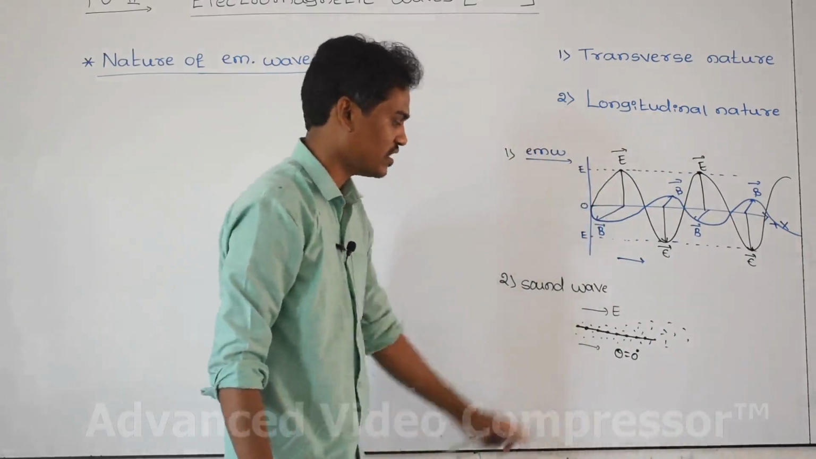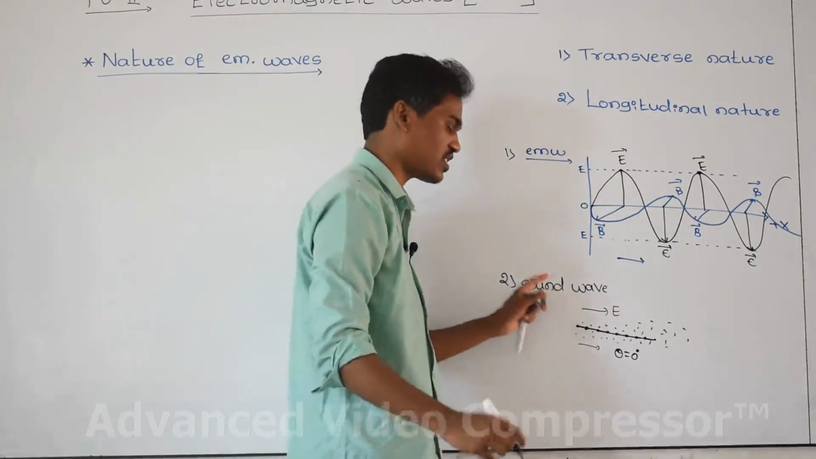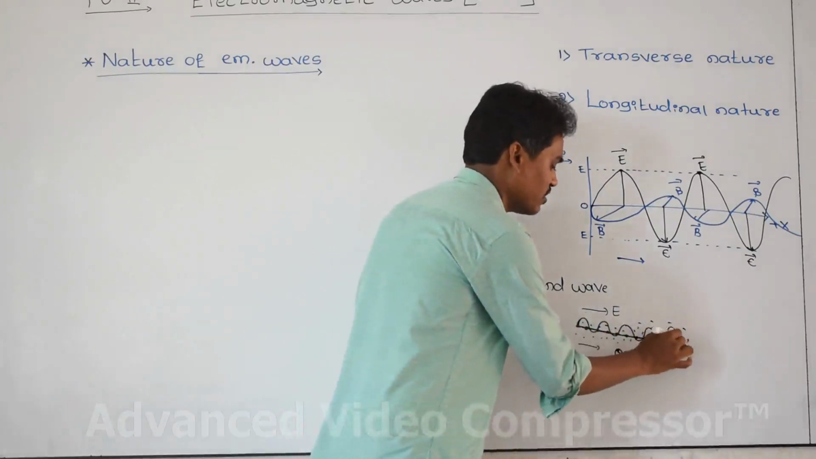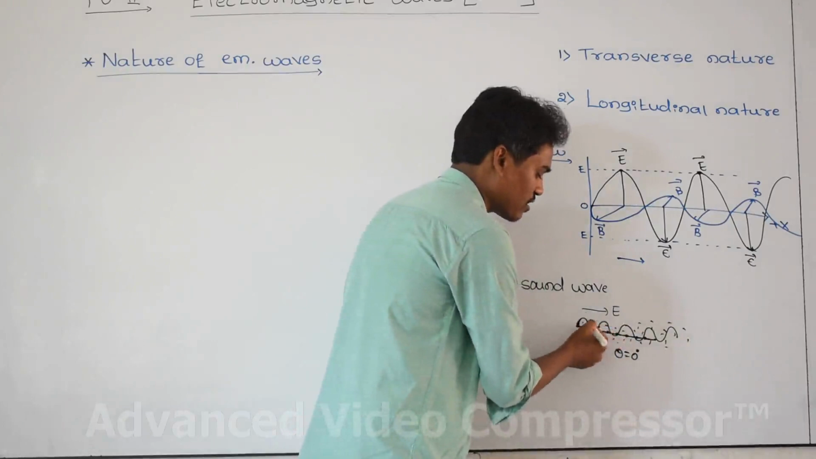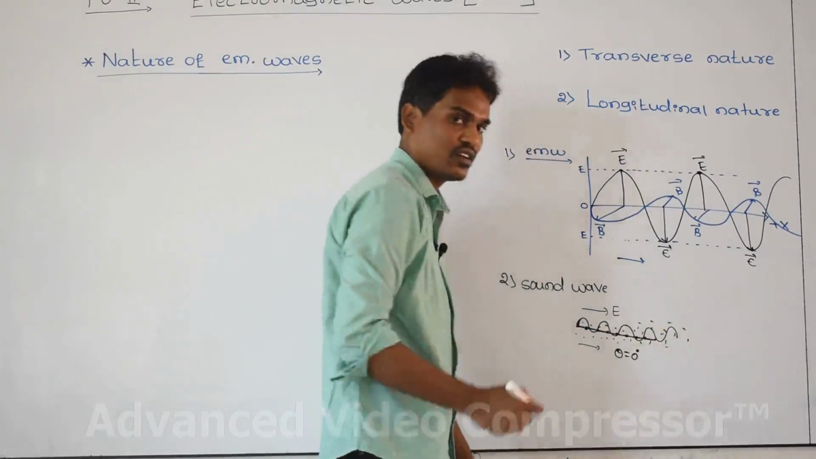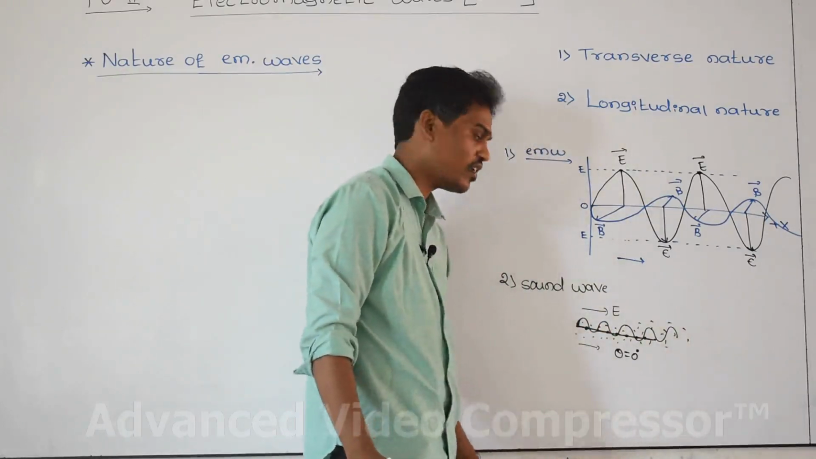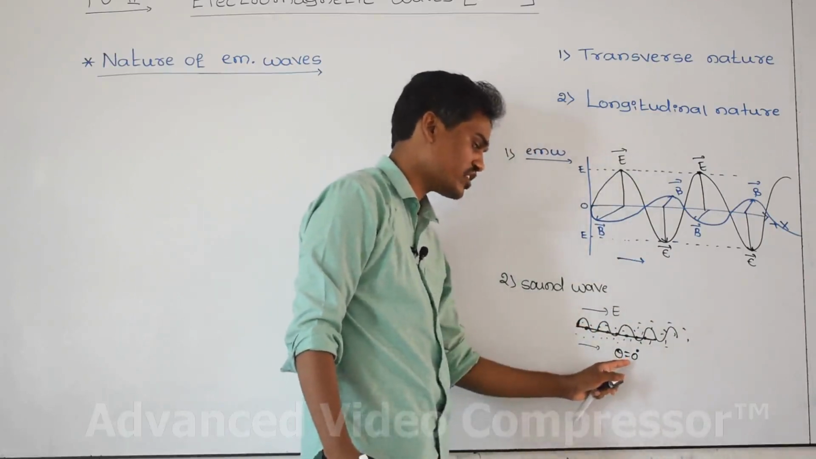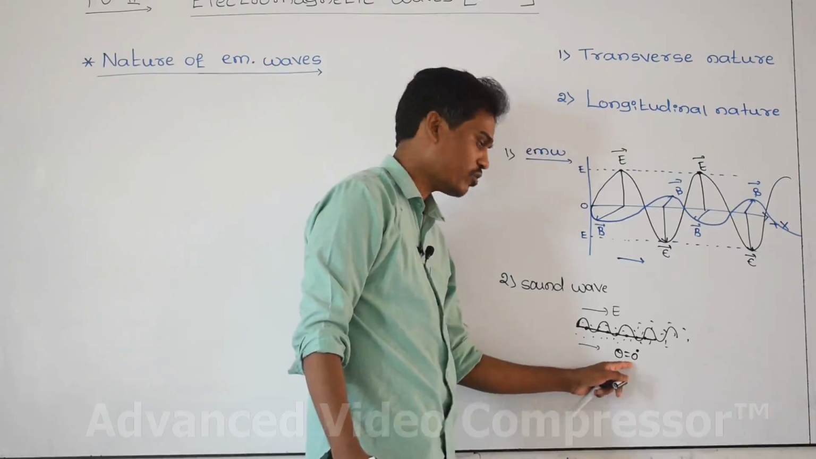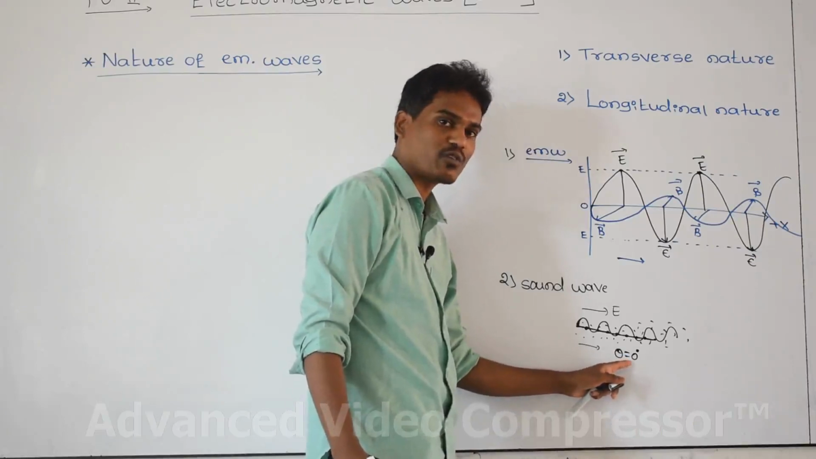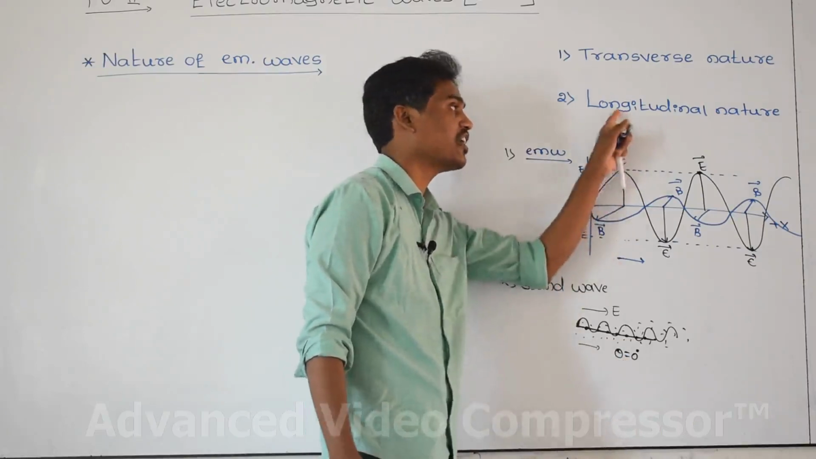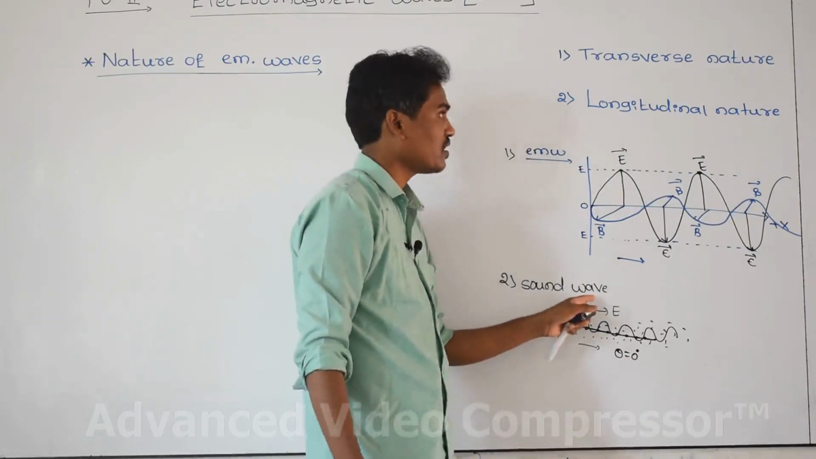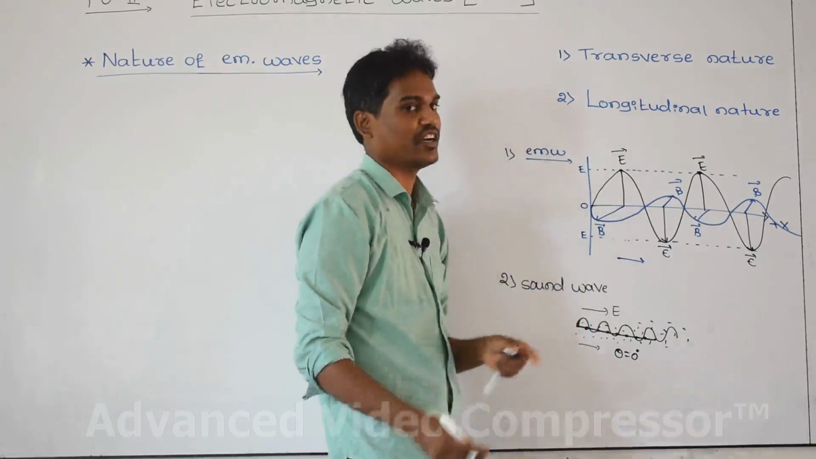That's why this kind of wave we are going to call a sound wave. The wave is moving in the positive x direction, and the particles are vibrating in the same direction. The direction of vibration of the particle and the propagation of the wave are the same. The angle between those two is 0 degrees. Therefore, this kind of wave we are going to call a longitudinal wave. An example of a longitudinal wave is a sound wave, but a transverse wave is an electromagnetic wave.